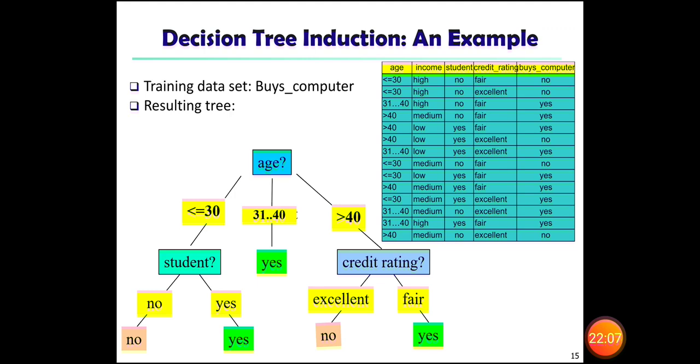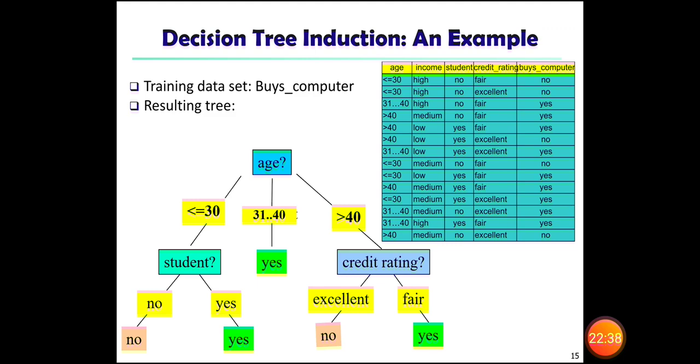I'll repeat. We have a training data set. From this training data set, we take age as an attribute, and with this age attribute we are going to construct the tree structure. In the age, we have three different groups: one is less than 30, another is 31 to 40, another is greater than 40. If you take less than 30, the person will be a student.